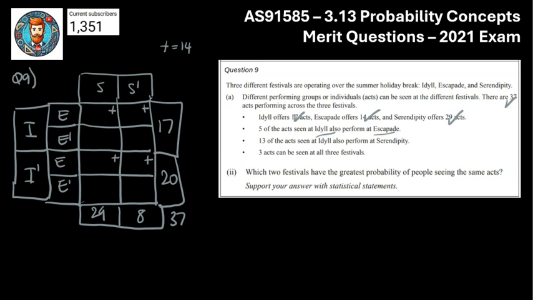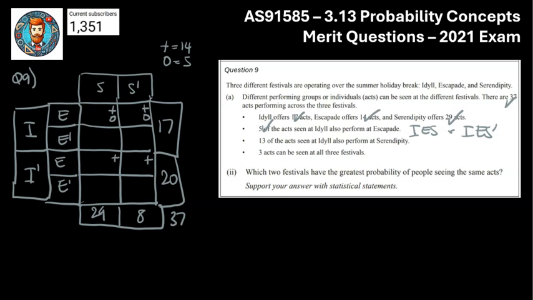So I and E. But the issue is this sentence here, it's a bit silent on S, so we don't know which one of S that is. So this here is actually going to be two options. It's going to be I, E, and S, or I, E, and S dash. So we don't actually know which of the two combinations it is. So we're going to again have to code it up. So I, E, S, that's going to be that one there, and I, E, S dash, that's going to be that one there. So those two there have to add to that 5. So let's add on a code, circle, circle, and all those circles have to get us to 5. Give that a bit of a tick there.